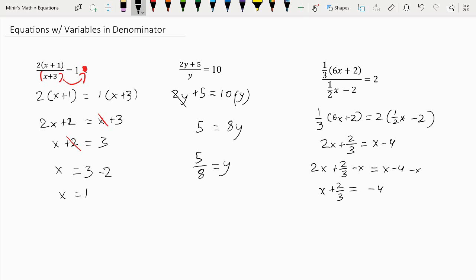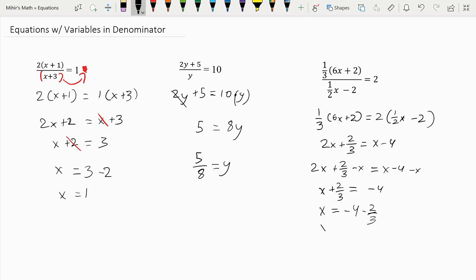So we have a variable on one side. Now let's move our constant to the other. In this case, we would have to subtract 2/3 from both sides. So that means x is equal to -4 minus 2/3.